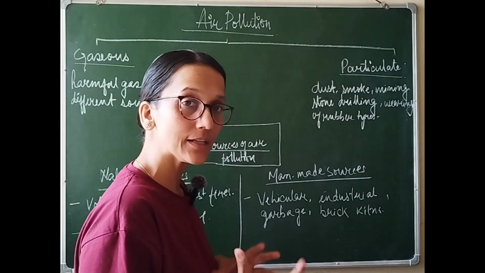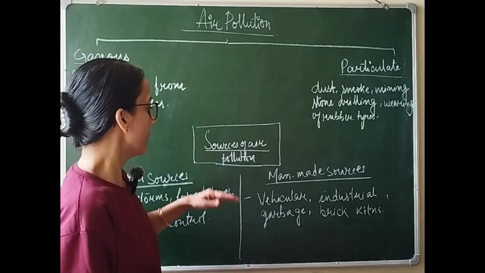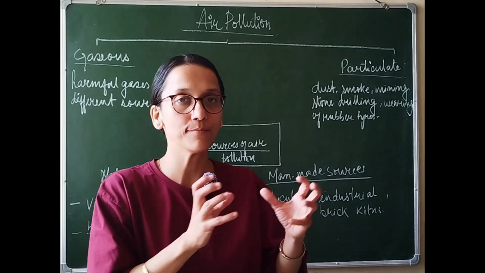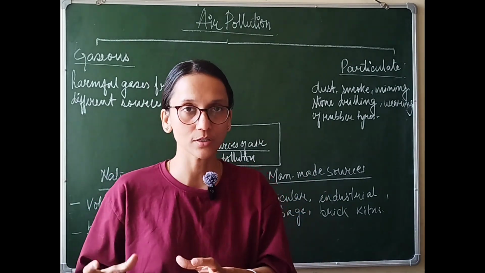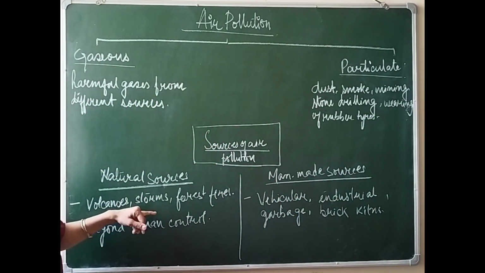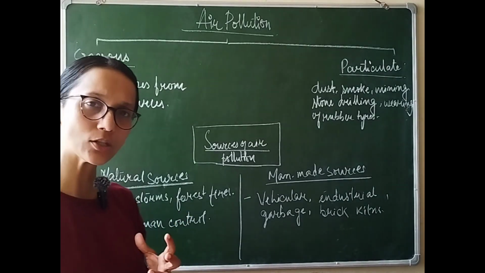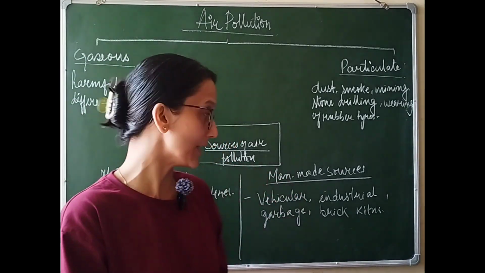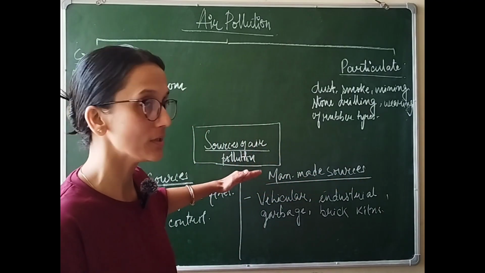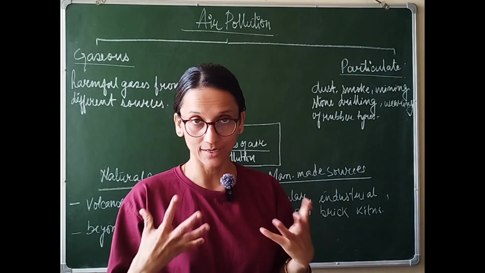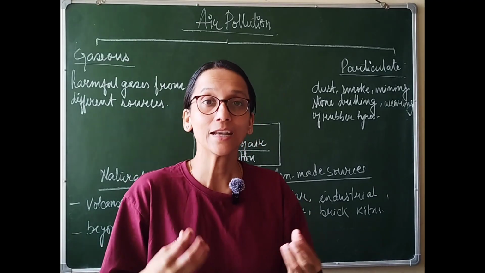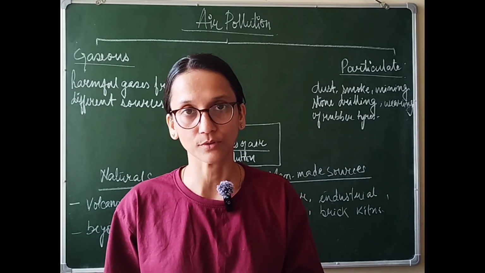Now, what are the various sources of air pollution? When we study sources of air pollution, we categorize them under natural and man-made. If it is a natural source like volcanoes, forest fires and storms, can we really stop them? No, we cannot. So, they are not under human control. On the other hand, we must worry about the man-made sources of air pollution. These man-made sources are caused by us and definitely they are under our control.